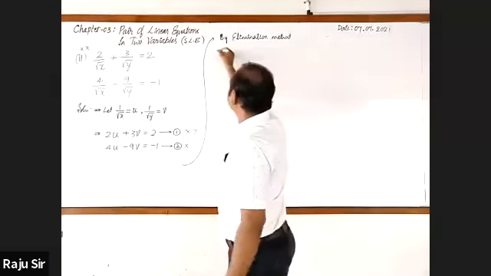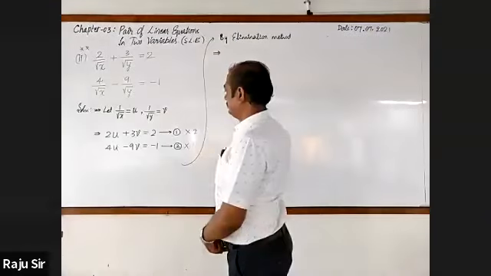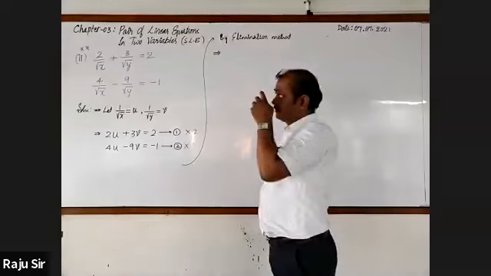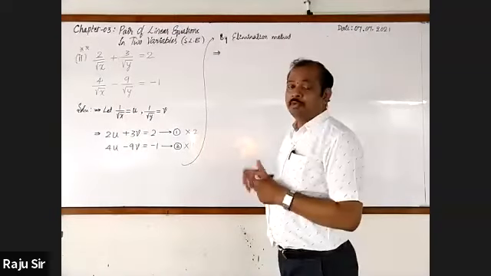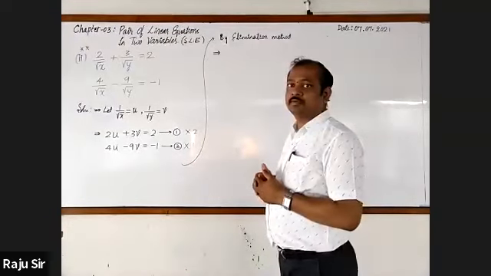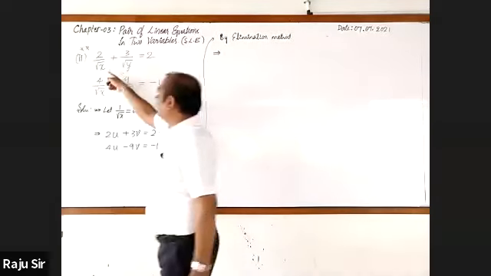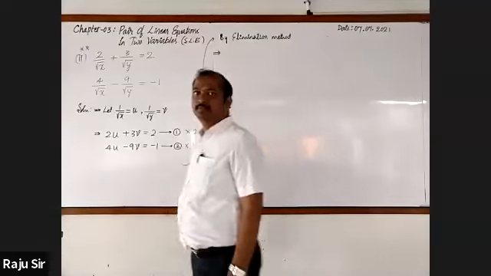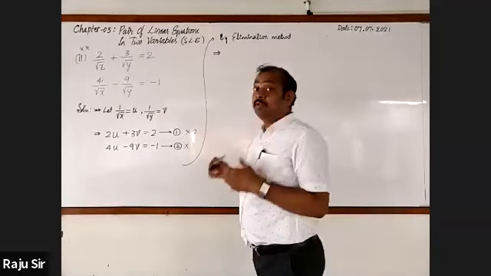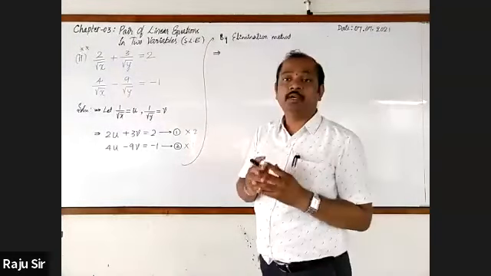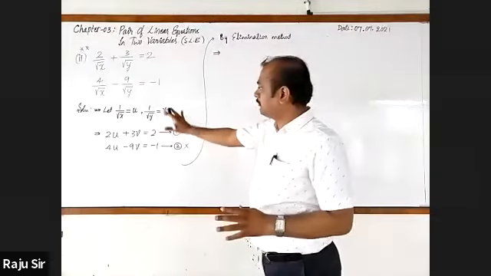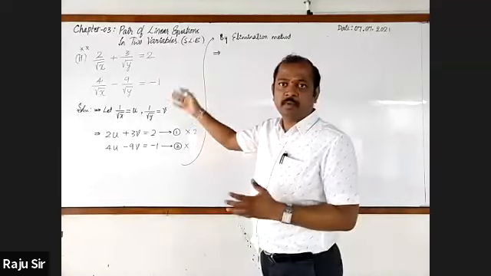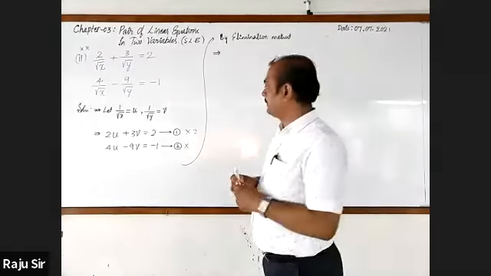We can also take 2 by root x as u, and then it would be 2 into 2 by root x. That can also be done, but working with different numbers you may find it uncomfortable. That's why I'm following this one, where 1 by root x is common and 1 by root y is common.